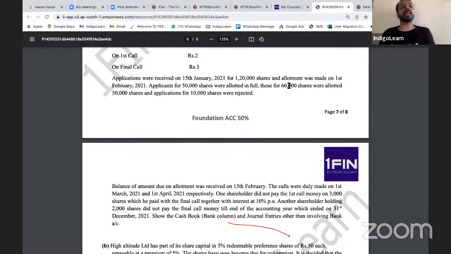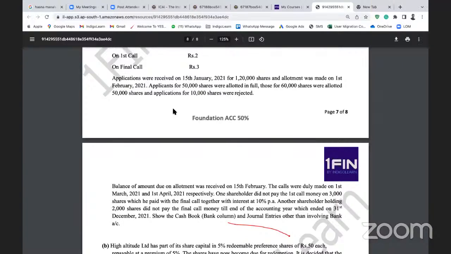See, rejected is like I'm not allotting a single share. So say for example, in our class, let us say Sugam applied for 1,000 shares, and let us say Aarti, the next student, has applied for another 1,000 shares. So to Sugam, I say I reject the application, meaning I will not allot a single share. But for Aarti, what I'm saying is, out of 1,000 shares applied, I'll allot 500 shares, and the balance 500 amount I will refund. Did you get it? No sir. Sorry, I still didn't understand.